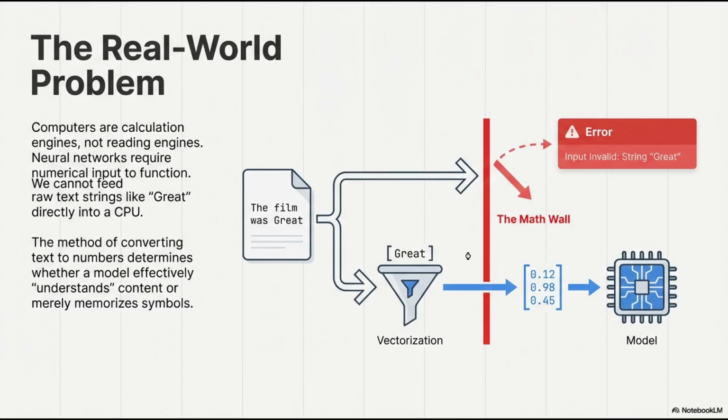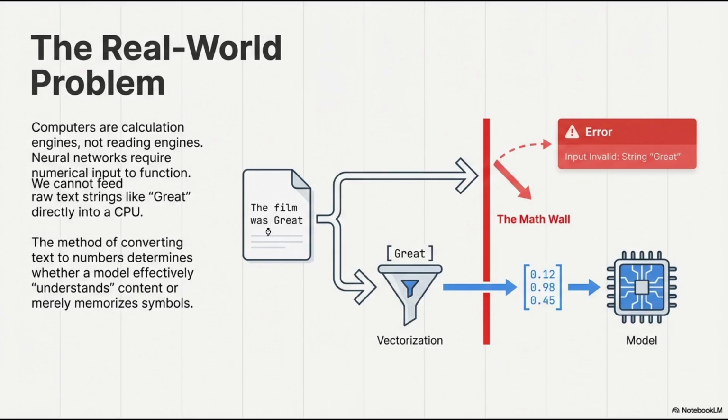Okay, so let's start with the problem we face in the real world. Imagine we're building a movie review system. We want our neural network to read a user's review and tell us if it's positive or negative. The review is "the film was great." Here's the issue. Neural networks are mathematical engines.